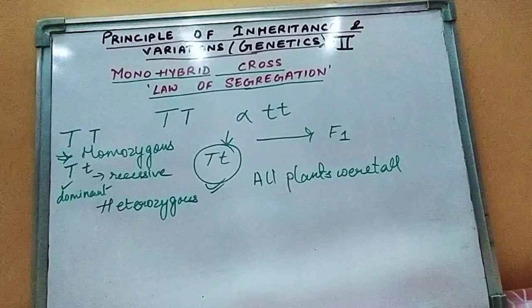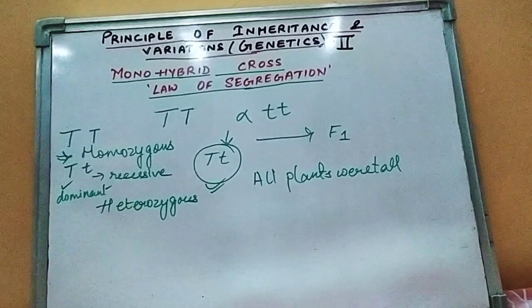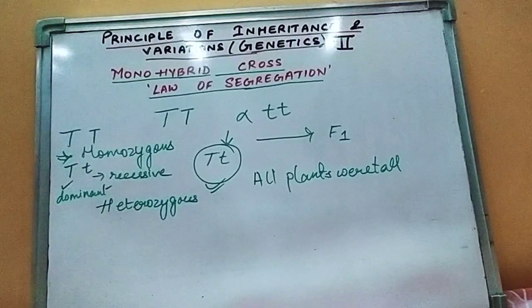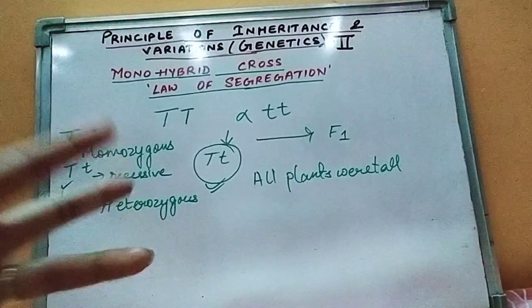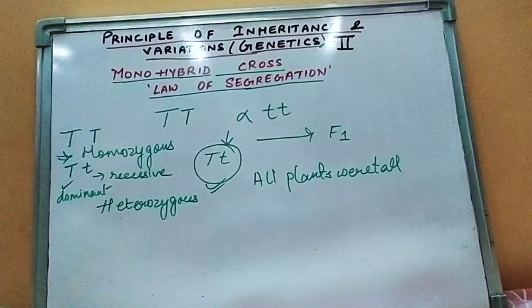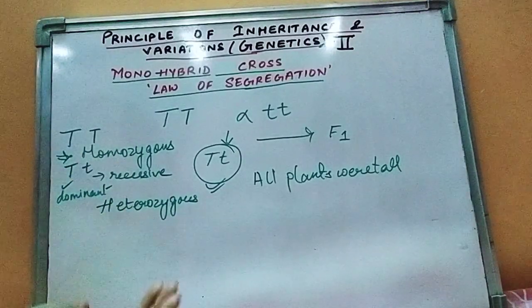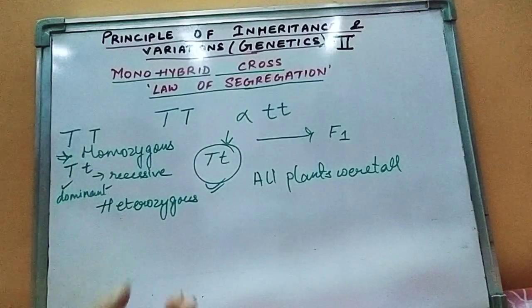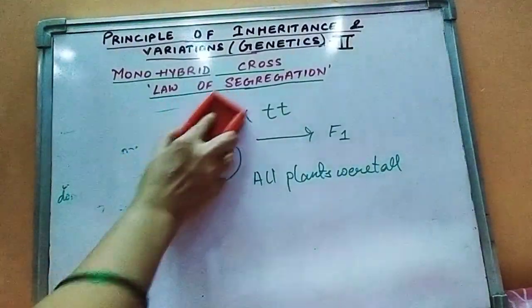He wondered what happened to my dwarf plant, where it has gone. So what he did was cross them among themselves, that means he self-crossed them. The offspring produced in the F1 generation were self-crossed to find out the nature of the offspring produced in F2. So let's start with the second part of the monohybrid cross.